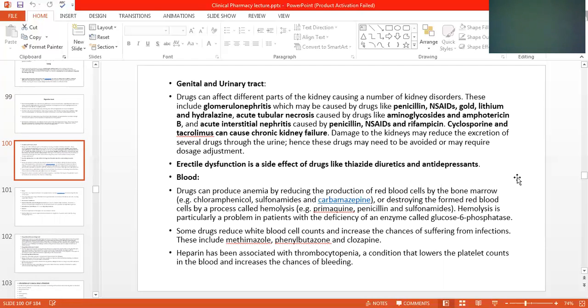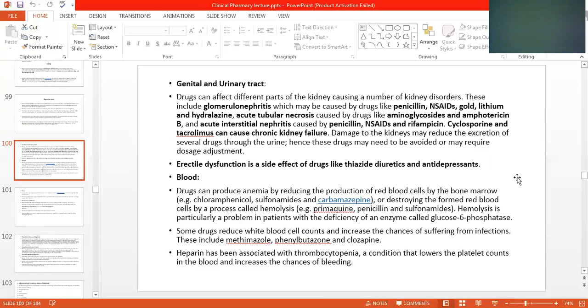Acute tubular necrosis is caused by drugs like aminoglycoside antibiotics, and acute interstitial nephritis is caused by penicillin and rifampicin, which is used in tuberculosis. Cephalosporin and tacrolimus can cause chronic kidney failure.